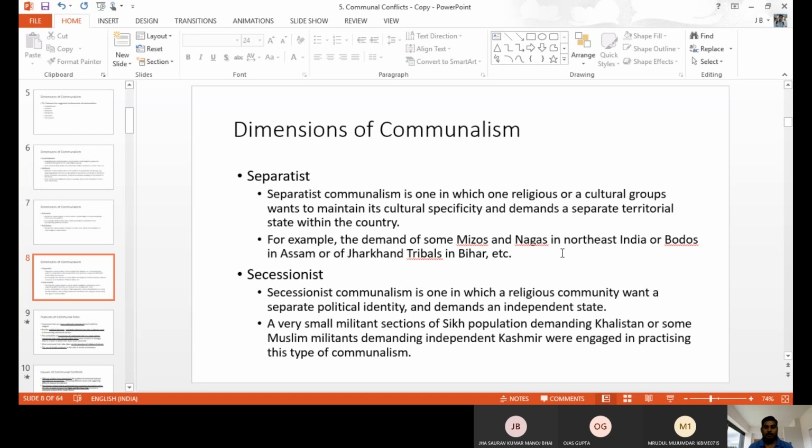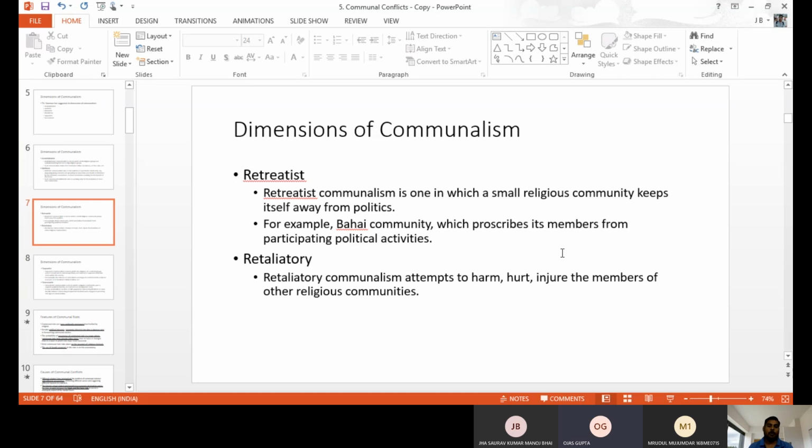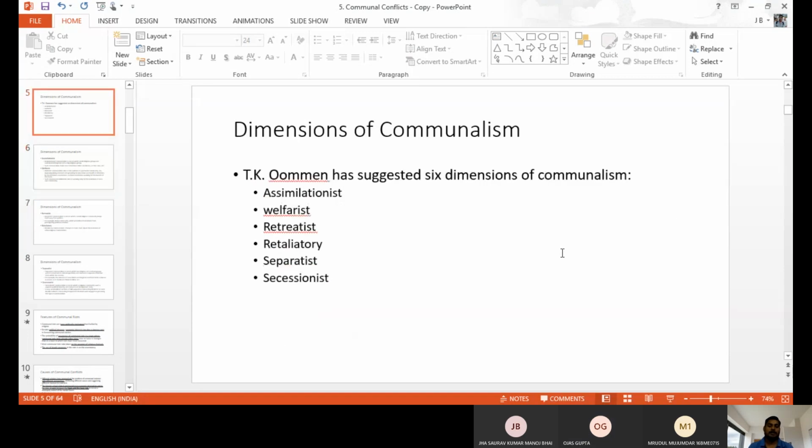Some Muslim militant terrorism in Kashmir also says we want to be separate, we don't want to be with India and Pakistan. So like this, they want to be separate and independent. That type is also communalism. These are the dimensions of communalism. Like this, we have different types of dimensions, explained by T.K. Oommen. These are the dimensions of communalism which happen in our society.